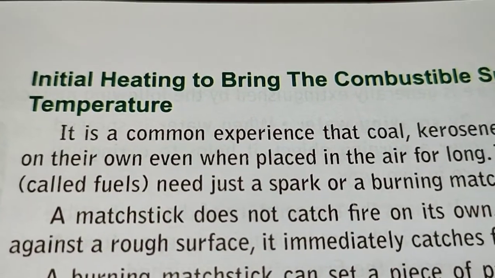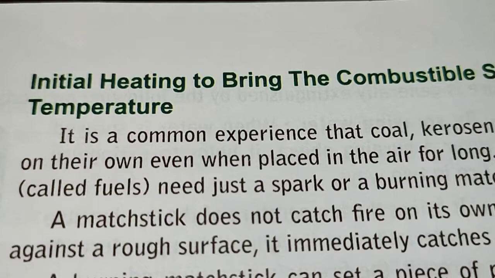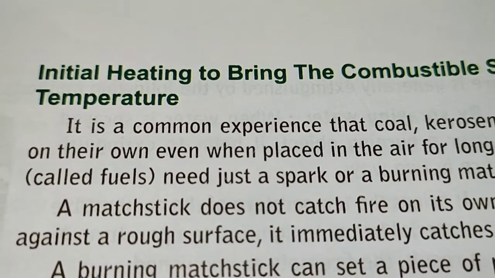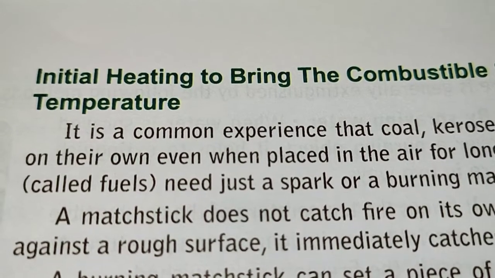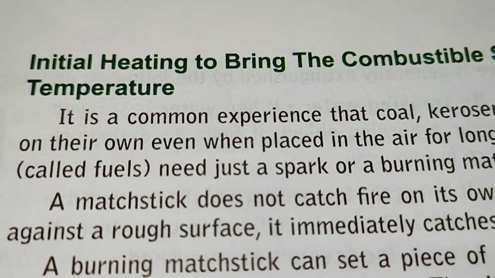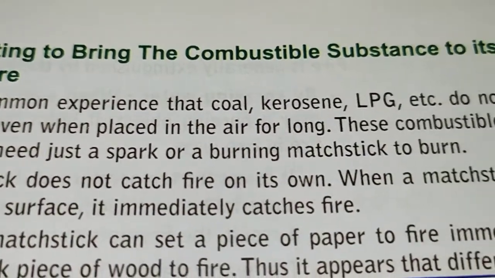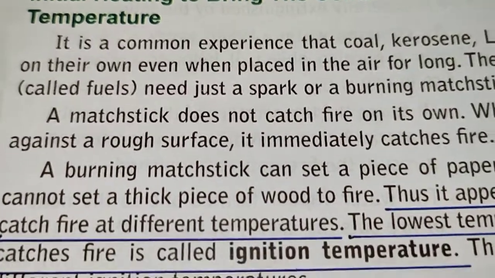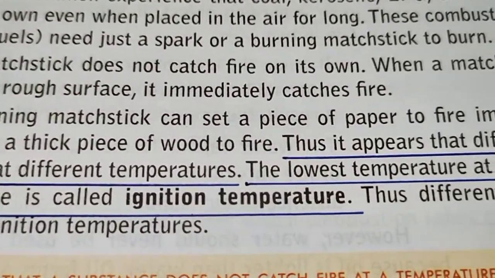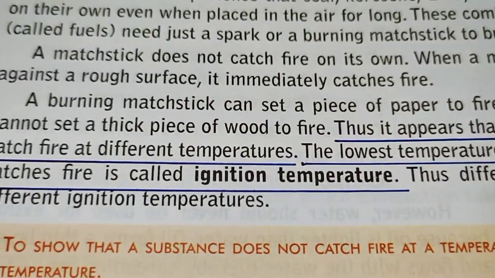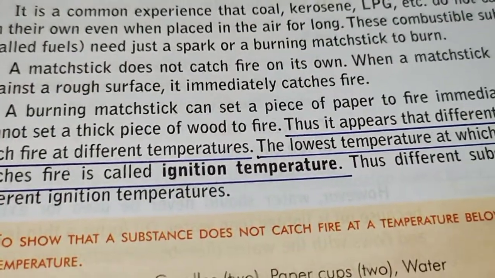Now we will discuss how a combustible substance can be brought to catch fire. The heading of the topic is initial heating to bring the combustible substance to its ignition temperature. Students, please pay attention that different substances catch fire at different temperatures.